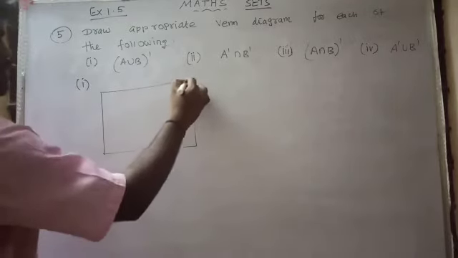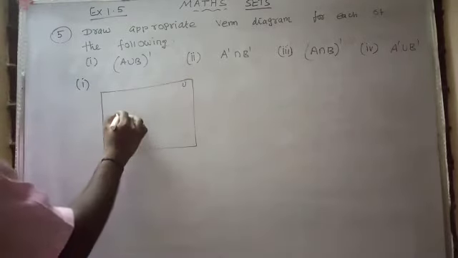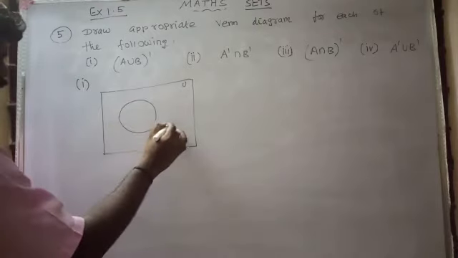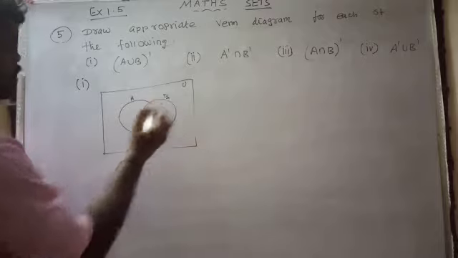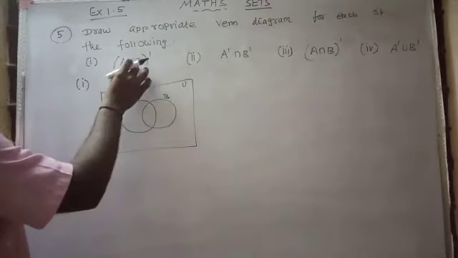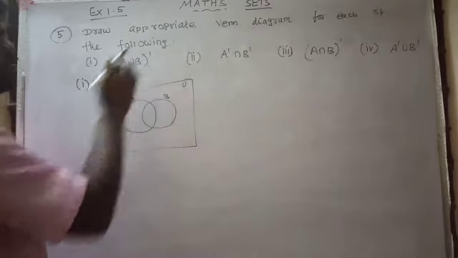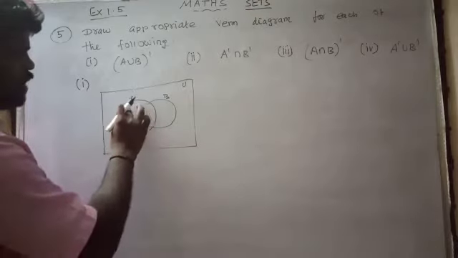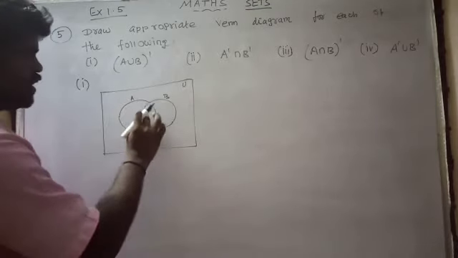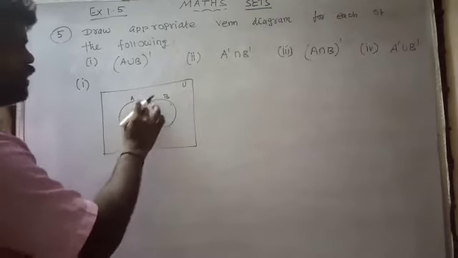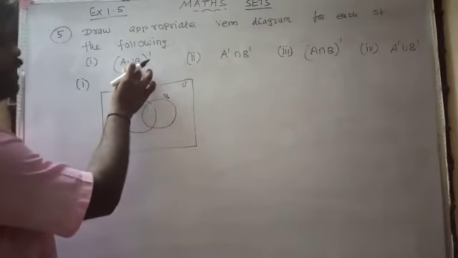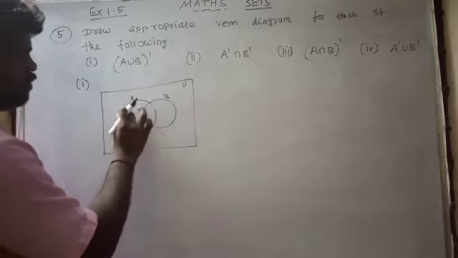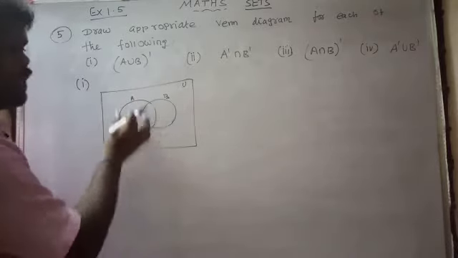This is the universal set U, and this is A and this is B. First of all, we want to find (A ∪ B)'. What is A ∪ B? This is completely A and this is completely B. The A ∪ B is this one. But we want the complement of A ∪ B, so except the A ∪ B area.